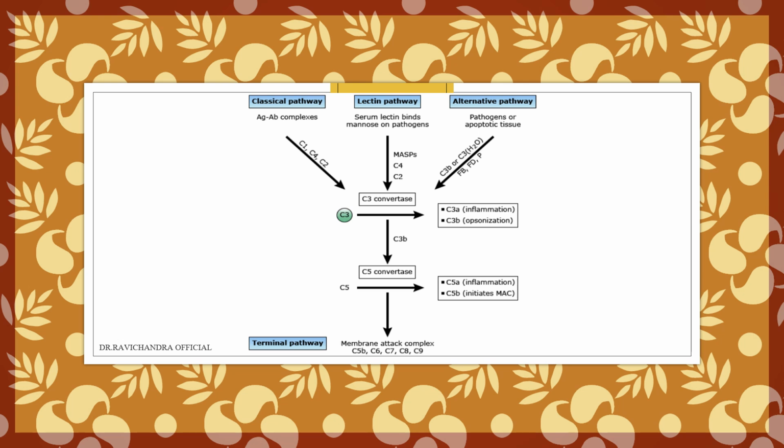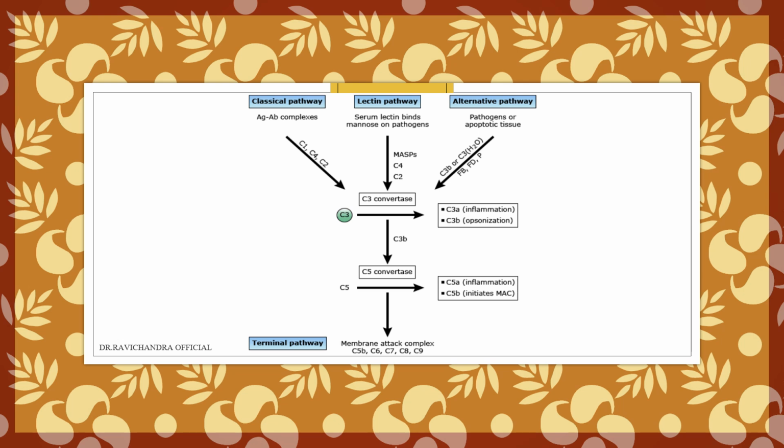Again, this C3b will activate the C5 in the presence of C5 convertase and cleave it into C5a and C5b. C5a again will help in inflammation. C5b will initiate the membrane attack complex. When the membrane attack complex C5b, C6, C7, C8, C9 forms, there will be the terminal pathway because of the cell lysis.